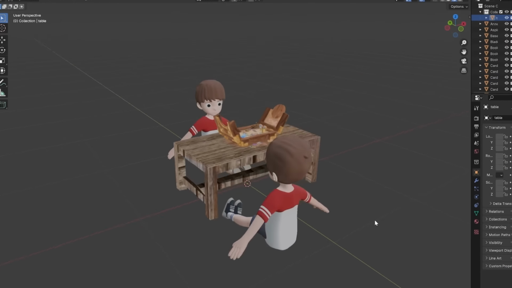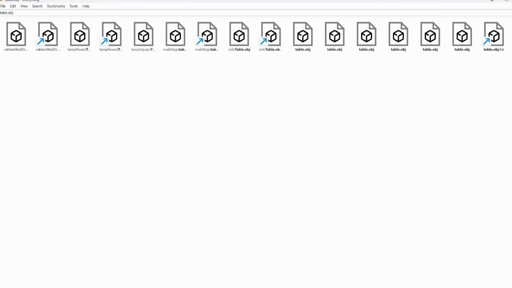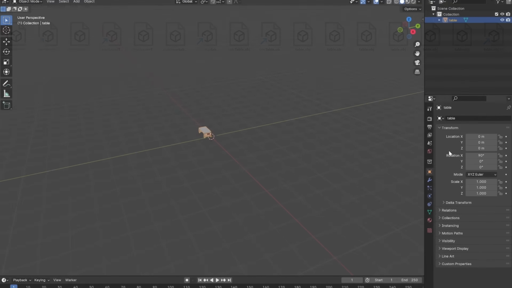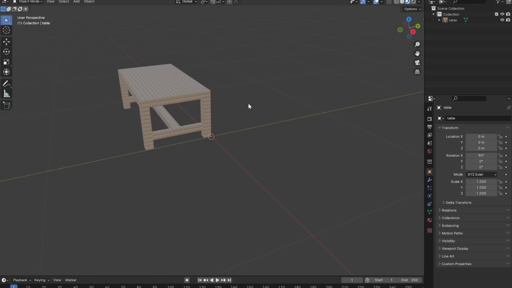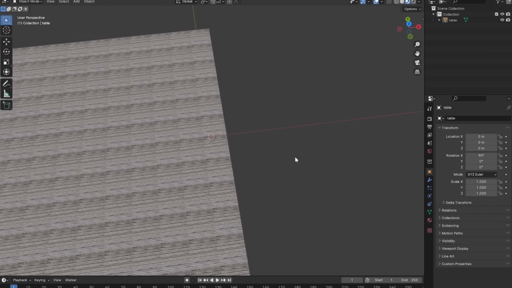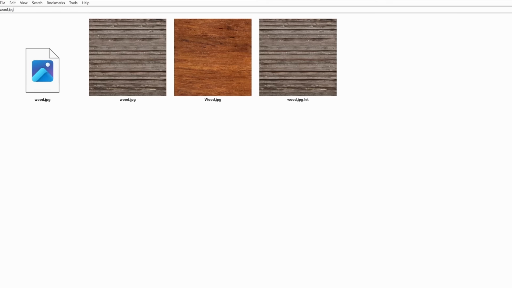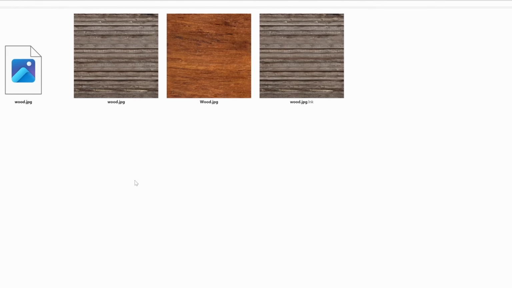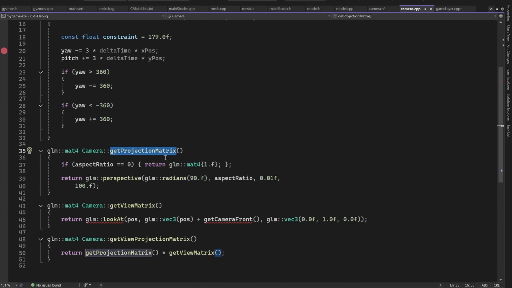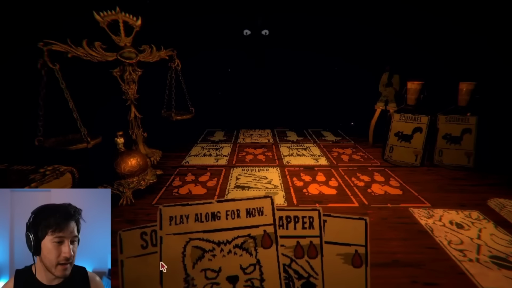First of all, I need a table where to play the game. Luckily, I have a lot of assets on my computer, so I searched for a table model and a wooden texture. I had to change it a little to better fit the wooden texture, but it looked kind of bad. Now, these were the only wooden textures I had on my computer, but I have a genius idea to fix them. Until then, I have to implement the camera moving, from looking at cards to looking at the board.